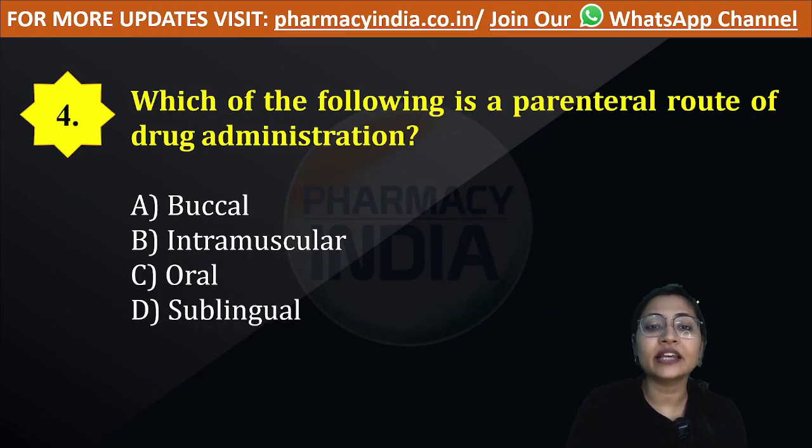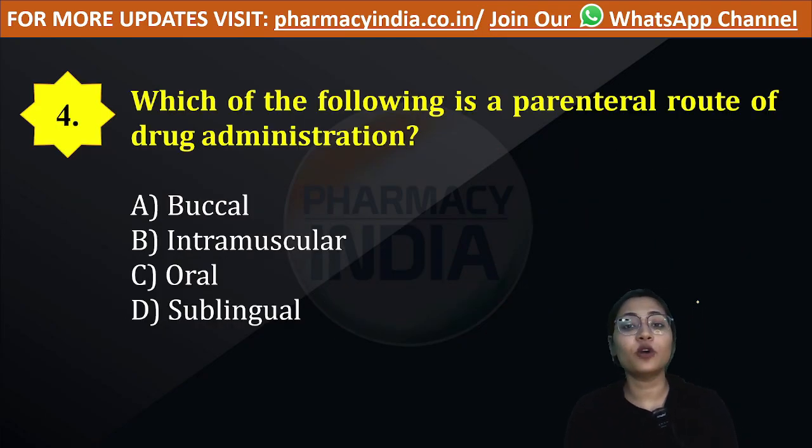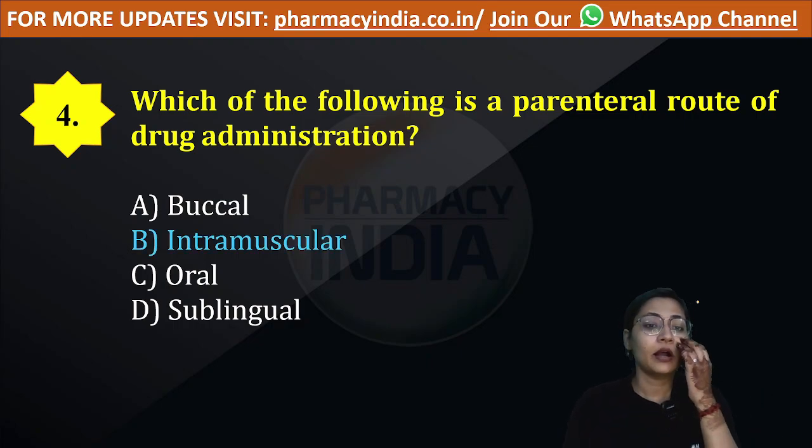Now let's move to the next question. Question number 4. Which of the following is a parenteral route of drug administration? Is it buccal? Is it intramuscular? Is it oral? Or is it sublingual? So it is option number B, that is intramuscular.